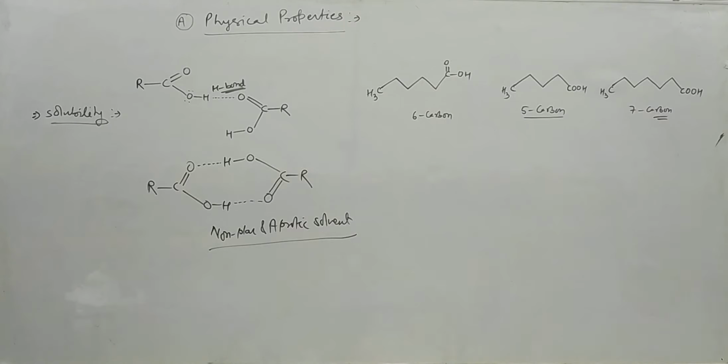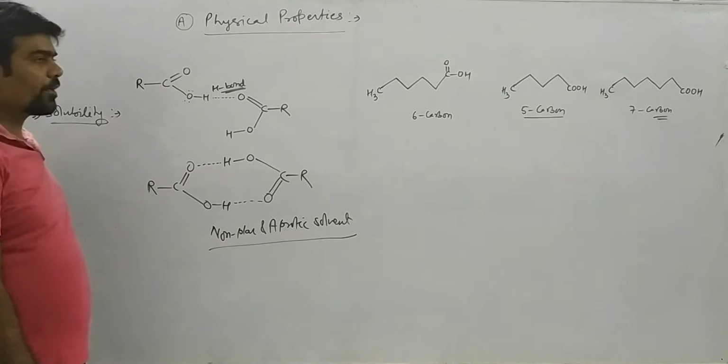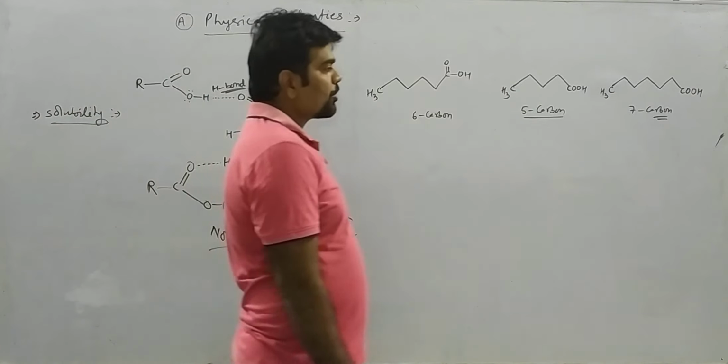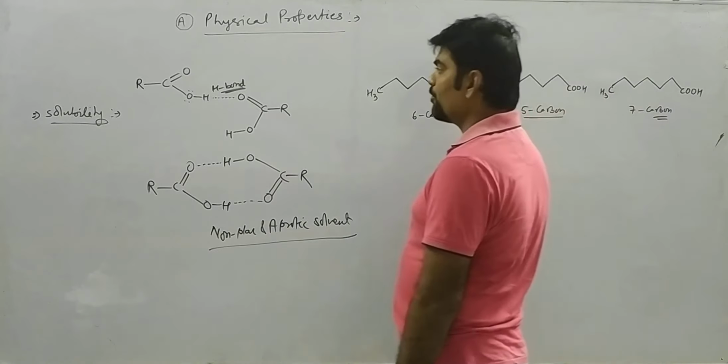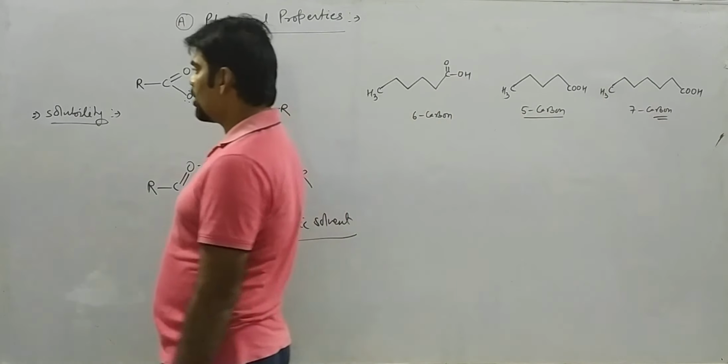The first 4 alkanoic acids are miscible in water in all proportions due to formation of intermolecular hydrogen bond with water.